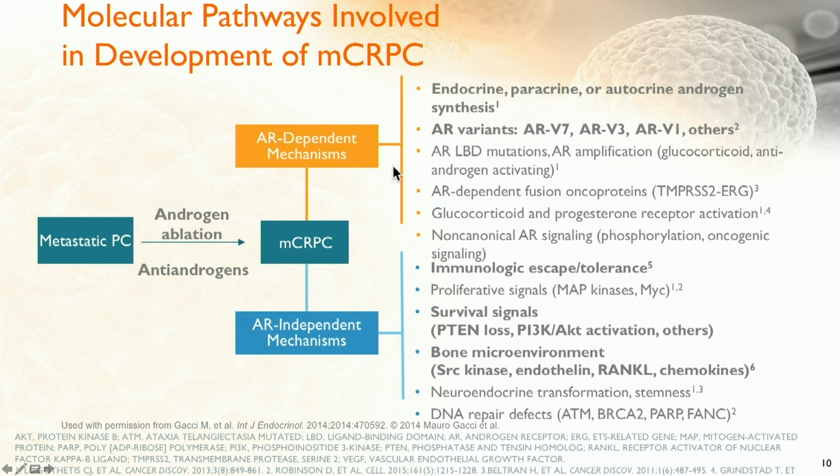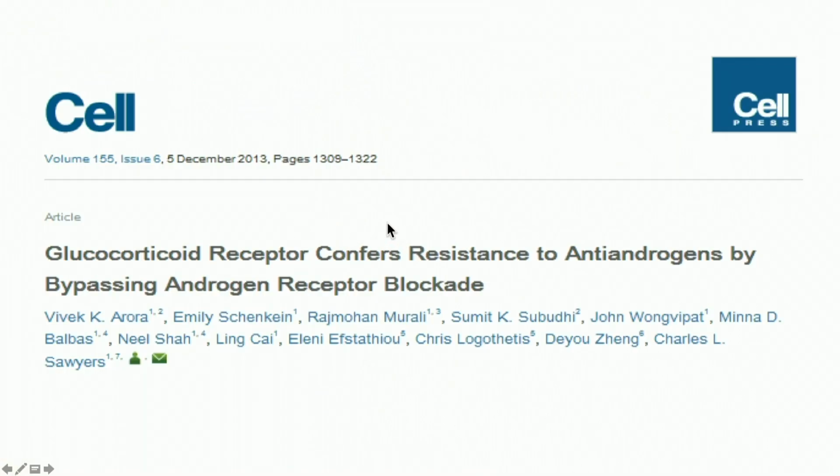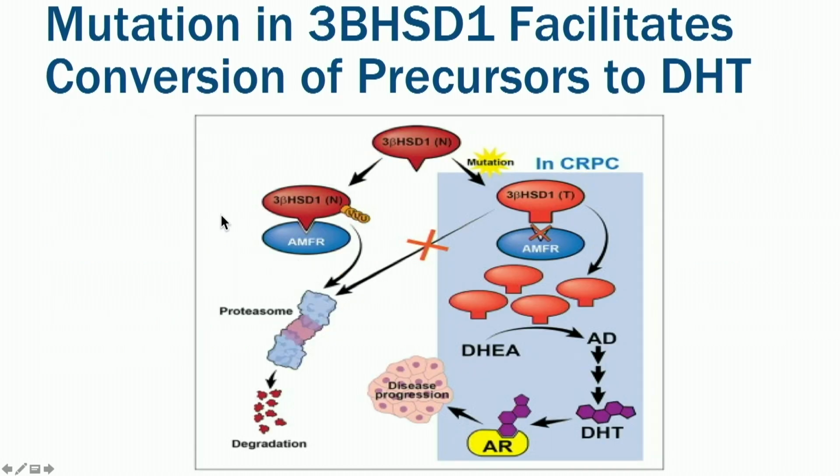And so we know that when you start driving these cells, you start to get these mutations. This is a slide that I borrowed from Andy Armstrong and the folks at Duke: you have AR-dependent mechanisms, and then you also have AR-independent mechanisms. And these are the mechanisms that drive resistance. These are just some examples of what some of these resistance mechanisms are, but for a lot of them, they still involve the AR. So you can get activation of the glucocorticoid receptor that conveys resistance. You can get production of DHT from a separate ligand that's not testosterone.